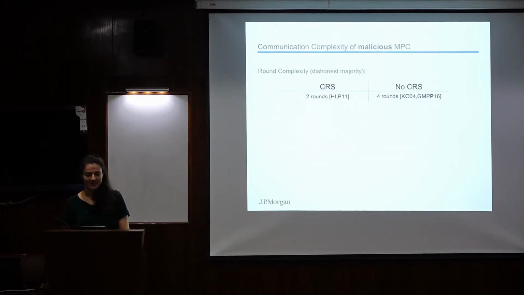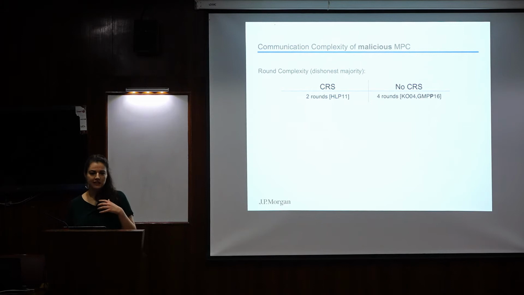Okay, so what are the lower bounds that we know for the round complexity? If we assume a common random string, then we know that we can do it in 2 rounds. We cannot have non-interactive, one-round solutions, because of residual attacks. Basically, you can think of the following scenario. Let's say we are a set of malicious parties, and the honest parties are sending us their messages if it was only a one-round protocol.